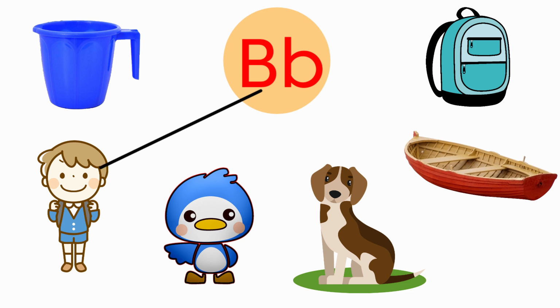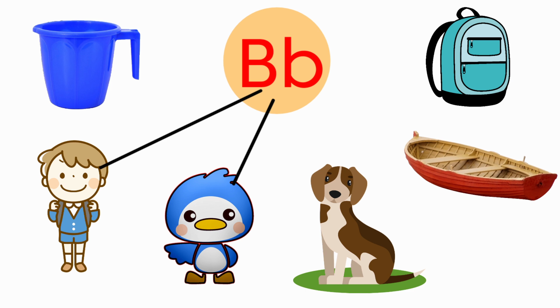Next one, bird. The beginning sound for the picture bird is B. And the sound of the letter B is B. Both are same sounds. So we are going to draw a line from B to bird.